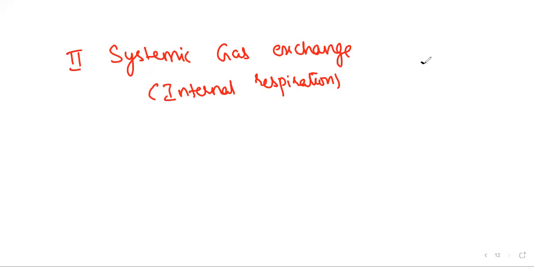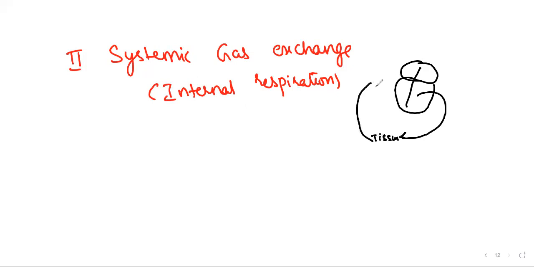So first of all, let me draw what it is exactly. It's a journey from the left ventricle to the tissues and from the tissues to the right atrium. Left ventricle to right atrium.